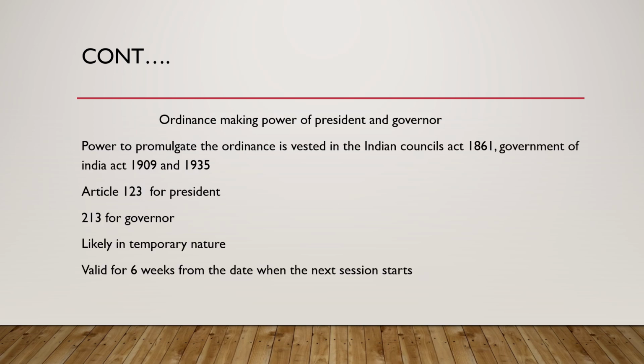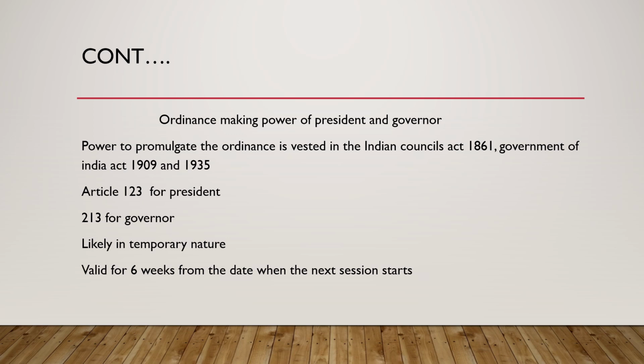So now let us have a little discussion about the ordinance making power of the President and Governor. What is the history of the ordinance? The power to promulgate an ordinance is vested in the Indian Councils Act 1861, and the Government of India Acts 1909 and 1935.